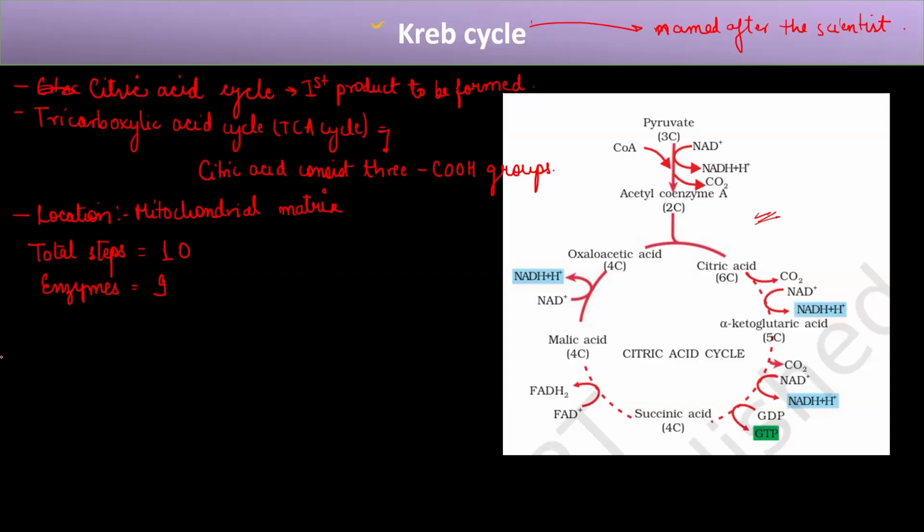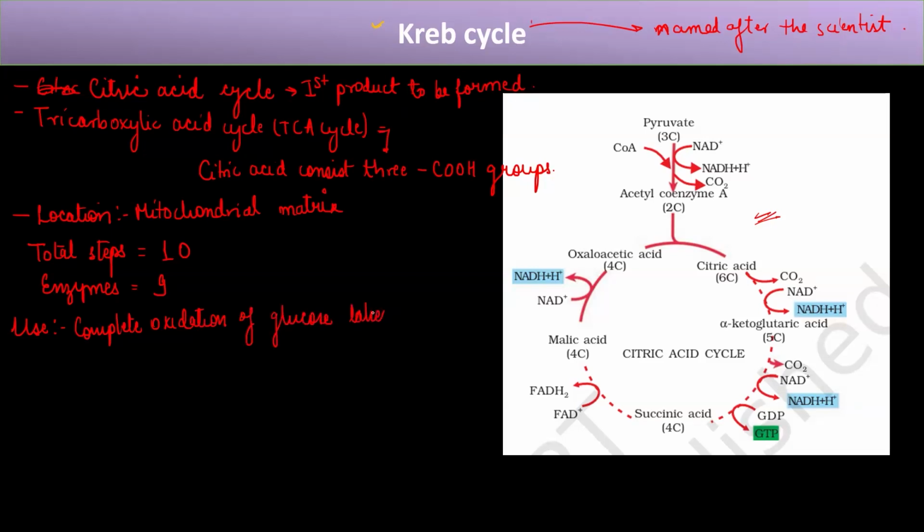Now, what is the use of this Krebs cycle? If you see what we said about respiration, what happened in that respiration? The glucose gets converted into carbon dioxide and energy is formed, right? So this Krebs cycle is the place where the glucose that leads to the formation of carbon dioxide gets completely released. So it leads to the complete oxidation. Here, the complete oxidation of glucose takes place.